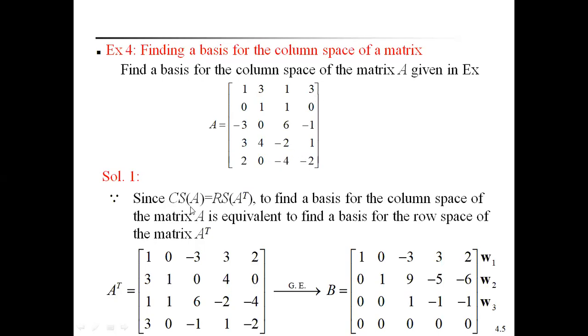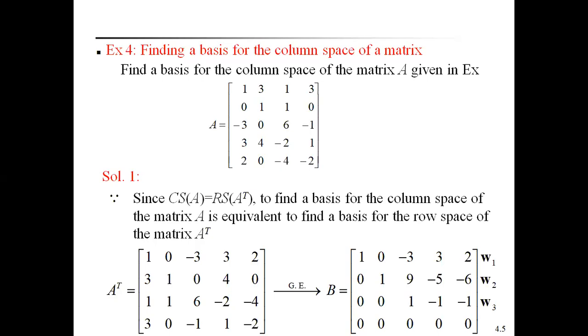Since column space of a matrix A is equal to row space of A power T. A power T means A transpose. In the transpose, rows and columns are interchanged. The columns will be changed to rows, rows will be changed to columns. That's why column space of A is equal to row space of A power T. That you have to remember.